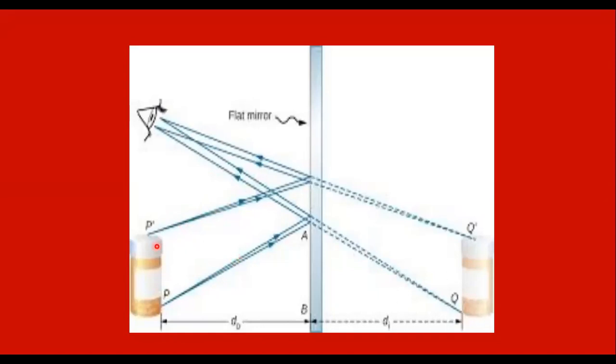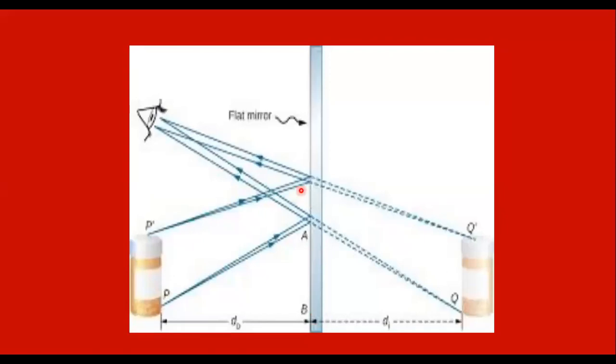As we know, light rays always travel in a straight path. So let us assume this light ray travels from the candle on this path and hits this mirror. As we know, a mirror is a highly polished surface.